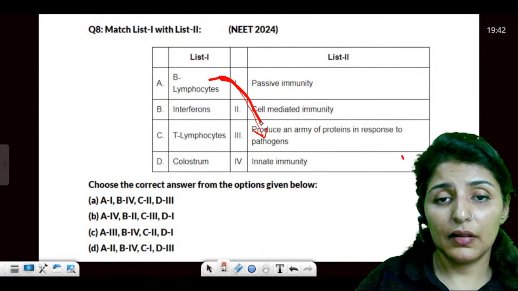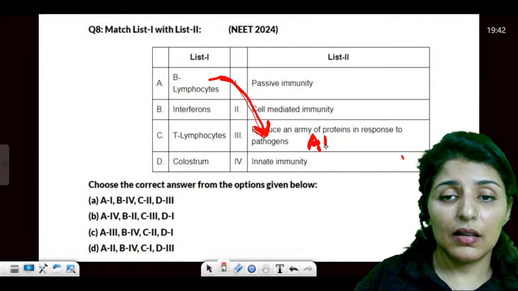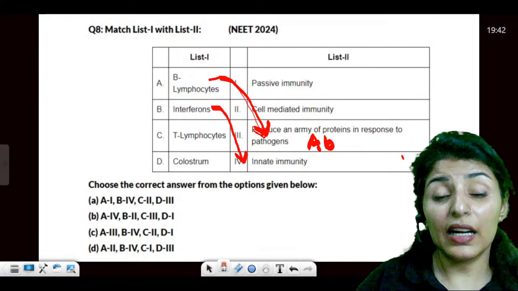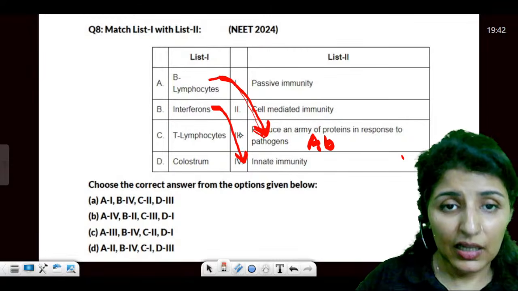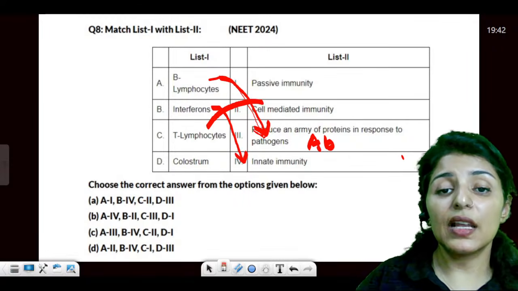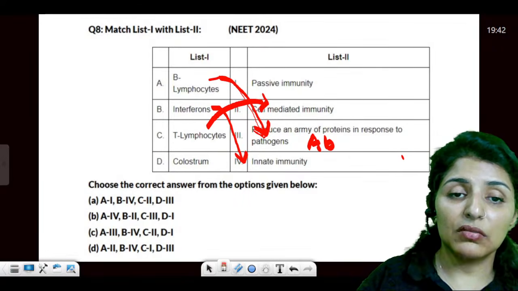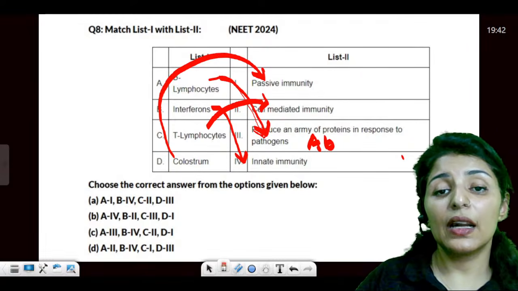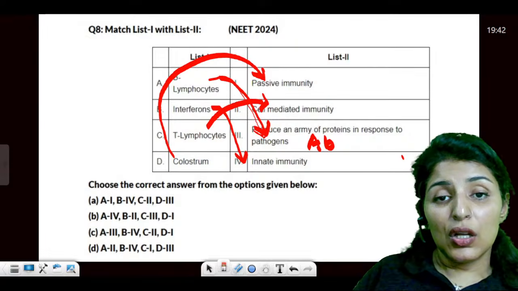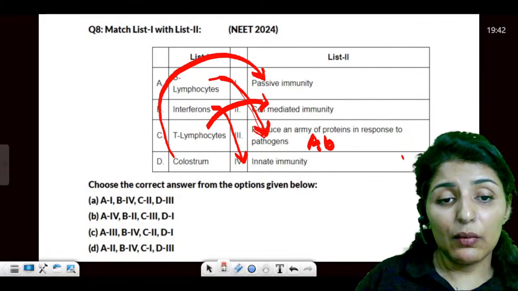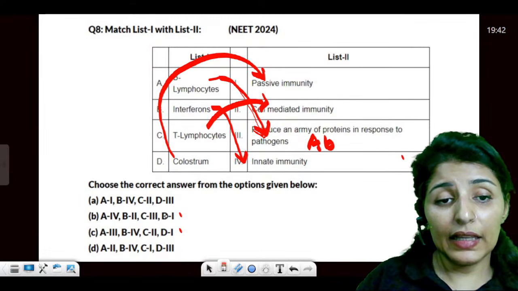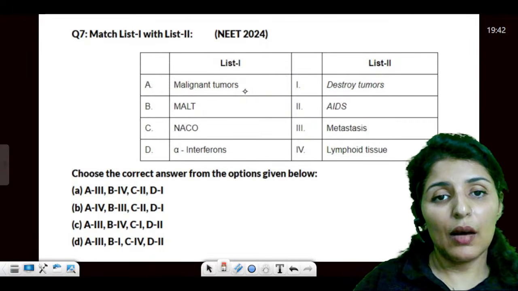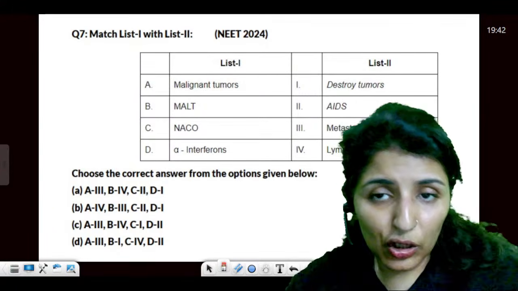Antibodies. Then interferons. Interferons provide you innate immunity. That is the cytokine barrier. T lymphocytes are part of cell mediated immunity. And then colostrum, you get directly made, ready-made antibodies. So it provides you passive immunity. So D1, A3, answer will be C. Are these points clear to all? Now moving on to the tumor, malignant tumor.